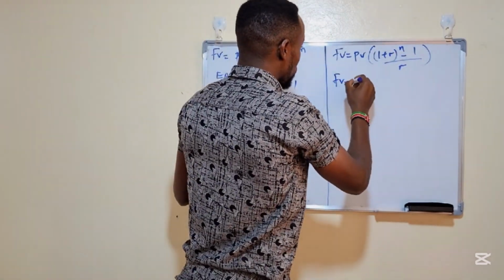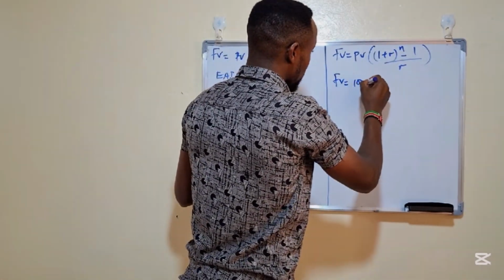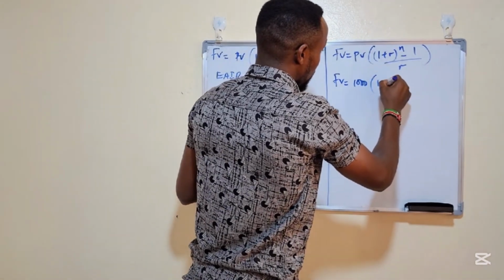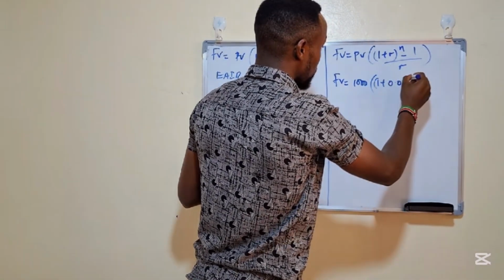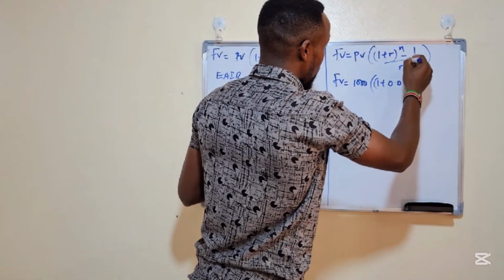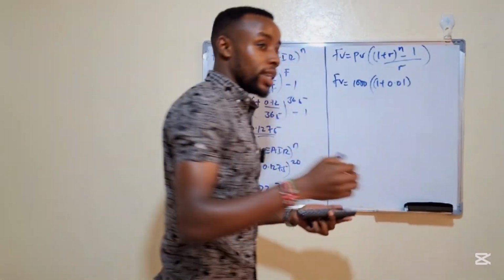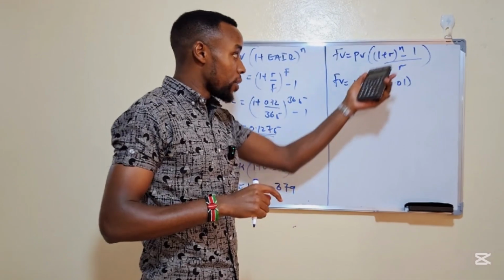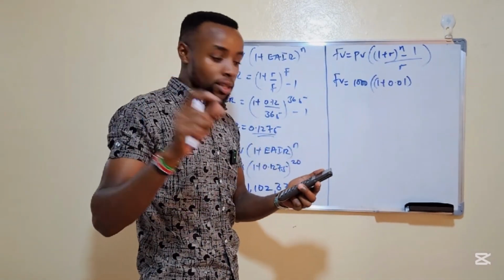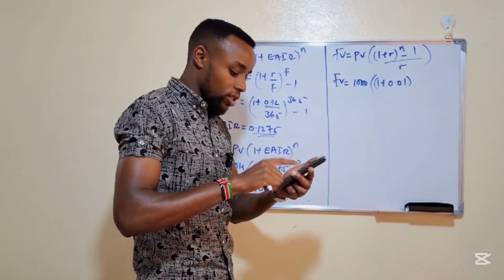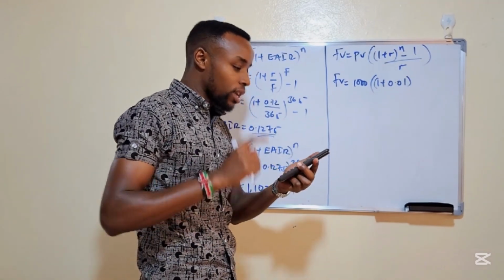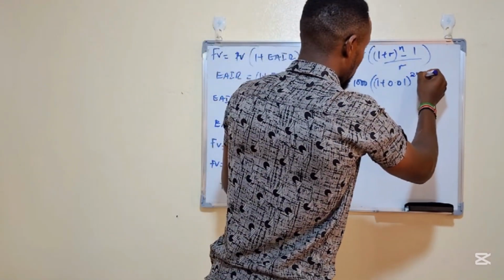So future value is equal to present value, which is 1,000 Kenya shillings, then 1 plus required rate of return, we are going to take 0.01. I'll explain where I took 0.01. Then raised to power n, of course, n is 20 years times 12, because here we are compounding in terms of months. So we need to convert years into months. That is 20 years times 12 months, raised to power 240 months.